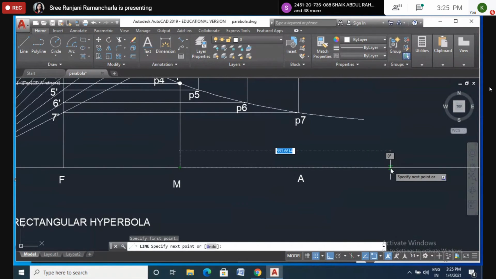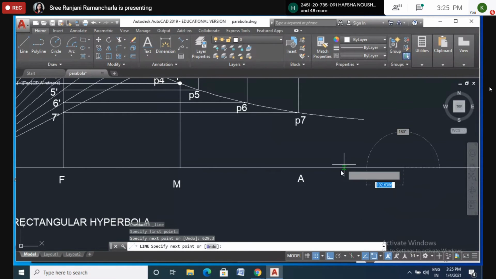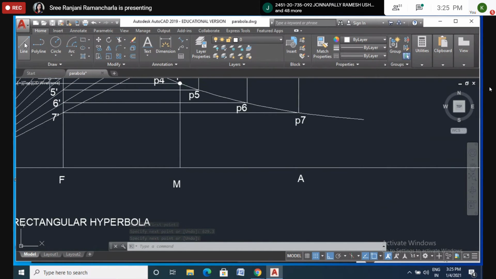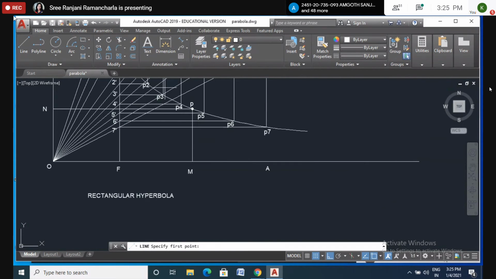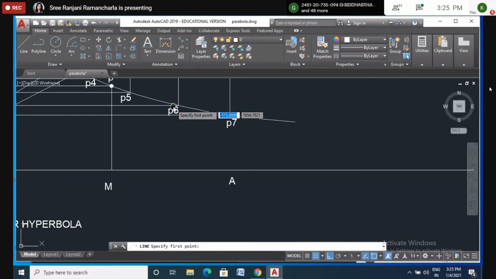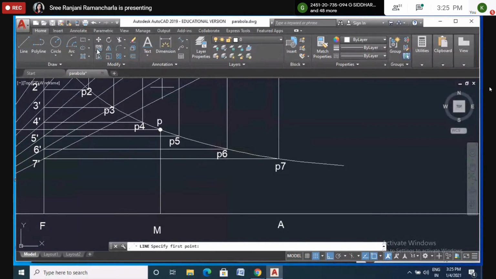So I will draw one more line, 629.3. I want to keep a point here, but I cannot see the point. It is there, but it's not visible here. So exactly I want to show it there.